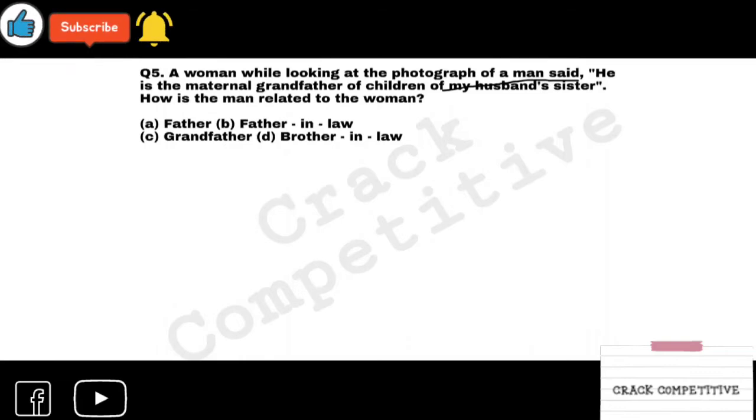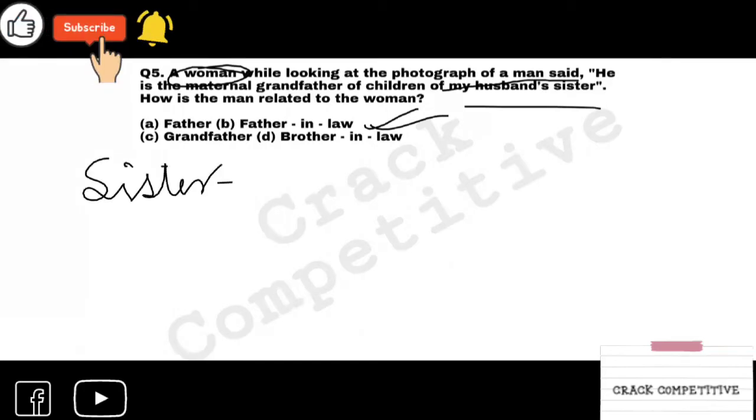Who will he be? He is the woman's father-in-law. How? Look at this. My husband's sister, then sister-in-law. Is there any confusion? I hope not.